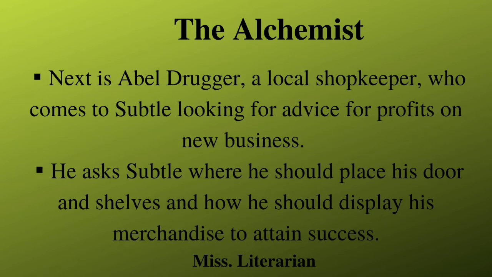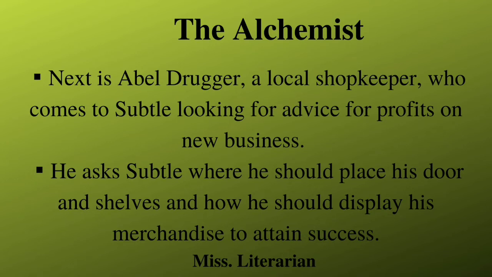Next, there is one more victim, Abel Drugger. Abel Drugger is a local shopkeeper who comes to Subtle looking for advice for his new business. He asks Subtle where he should place his door and shelves and how he should display his merchandise to guarantee the success of his business. Subtle tells Drugger that his new business should face south and that he should place a magnet under the threshold of his door to attract business.